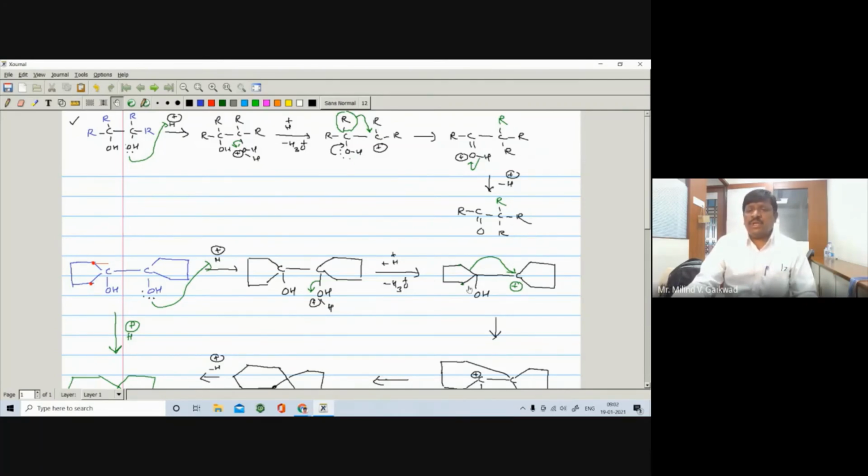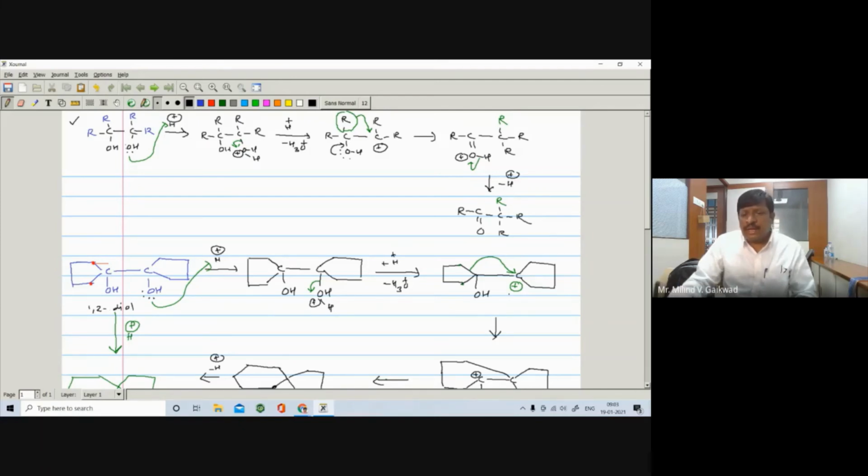So in this one, you have to remember which step is the rearrangement step. On the arrow, if possible, try to write their names. If you are not able to write a complete name, you can write at least 1,2-diol, right?